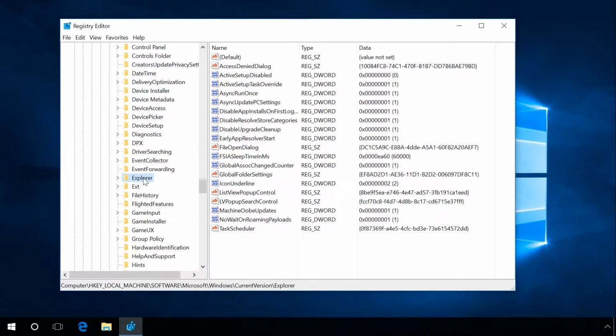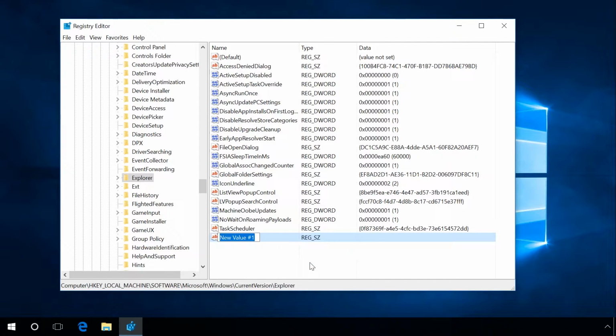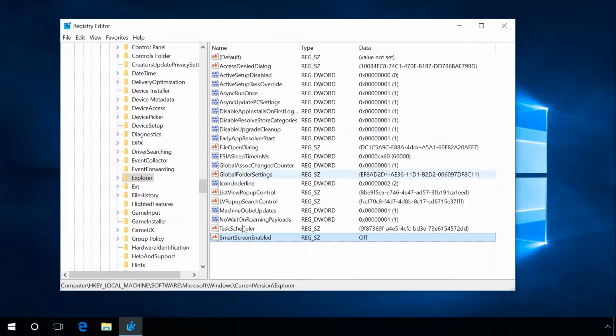If this string has no value named SmartScreenEnabled, you should create it and set its value data to Off. To do it, right-click on the Explorer string, select New, String Value, assign the name SmartScreenEnabled, and set this value data to Off. Click OK. Don't forget to restart the computer. After that, the Smart Screen for applications and files from the Internet will be disabled.